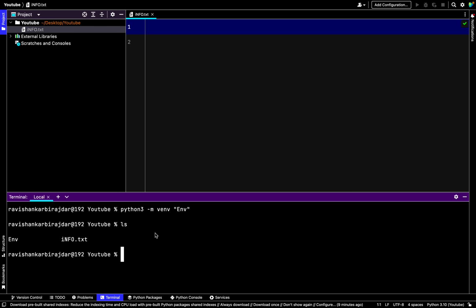Let's activate it. I'll use source, starting from my env, then go inside the bin folder, where there is an activate file. It will activate your virtual environment with Python 3.